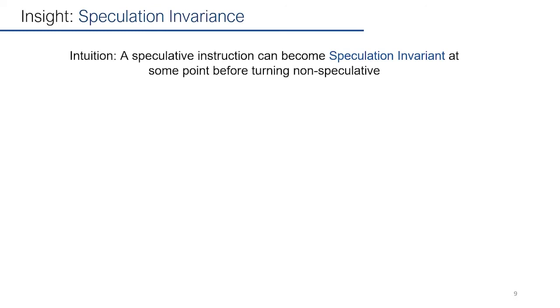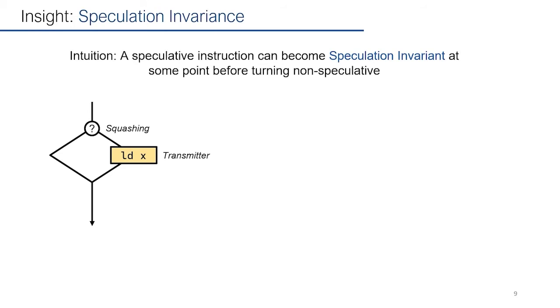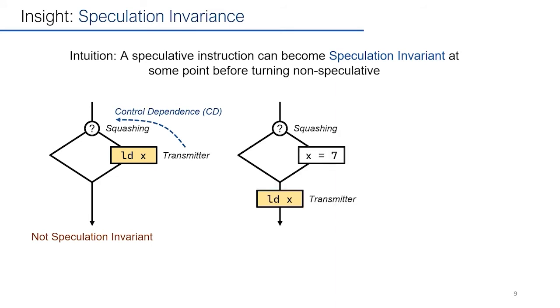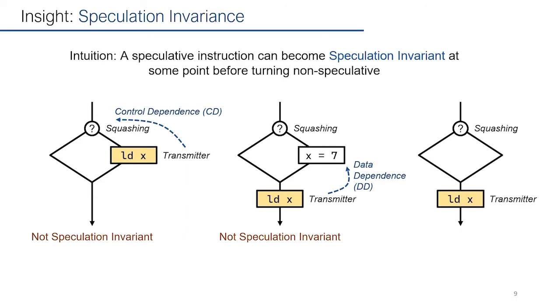The intuition is that a speculative instruction can become speculation invariant at some point before turning non-speculative. In this example, the branch controls whether load X executes or not. Because of this control dependence, load X is not speculation invariant. In the second example, the branch controls where the load reads from. Because of this data dependence, it is not speculation invariant. In the third example, the transmitter has neither data nor control dependence on the branch. Because of that, load X is speculation invariant.